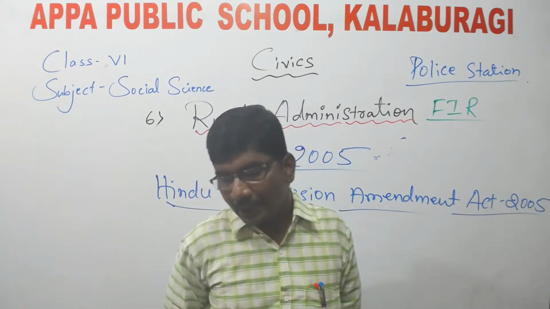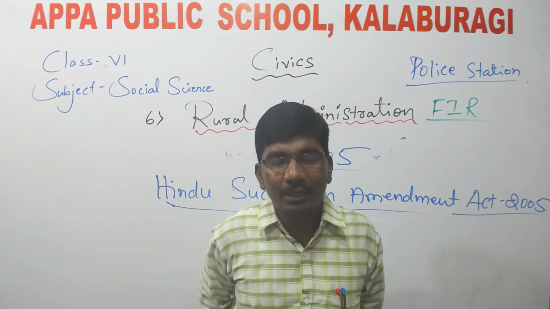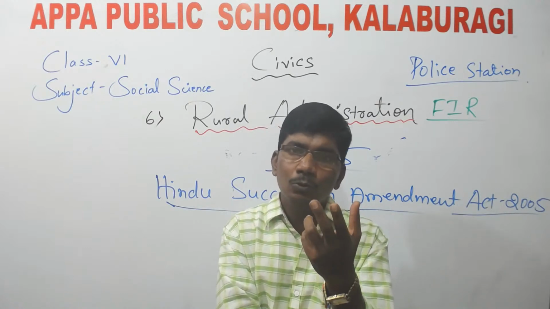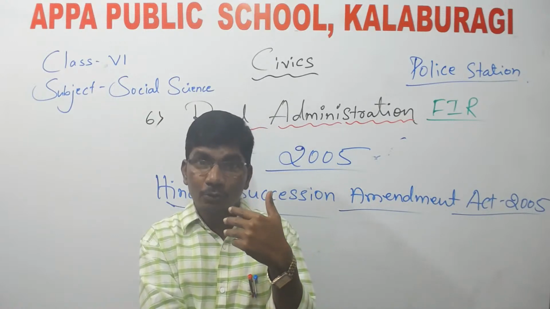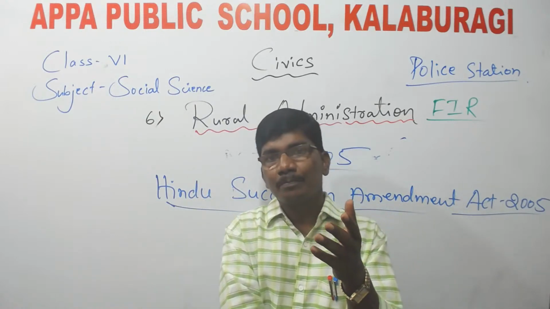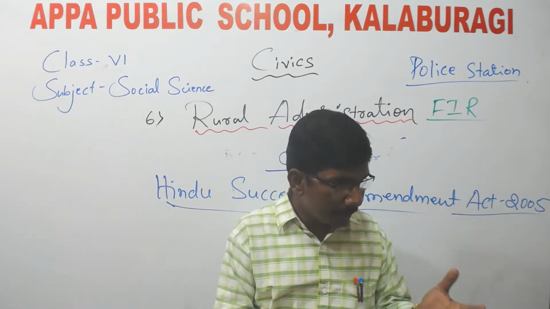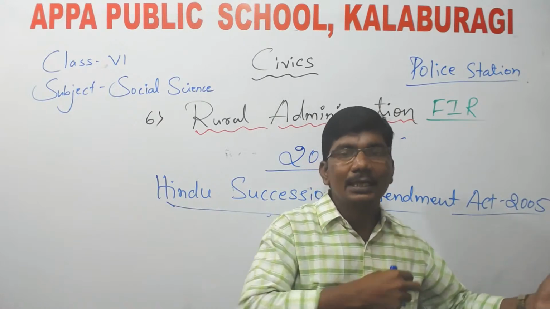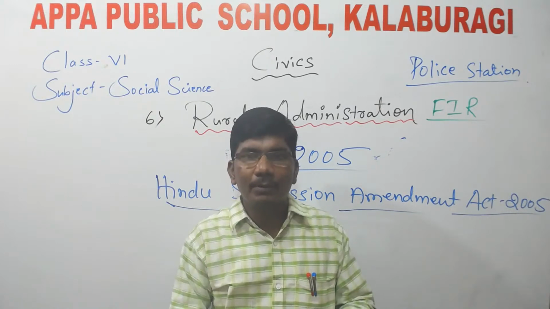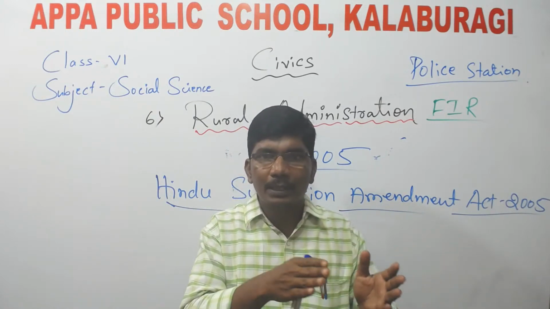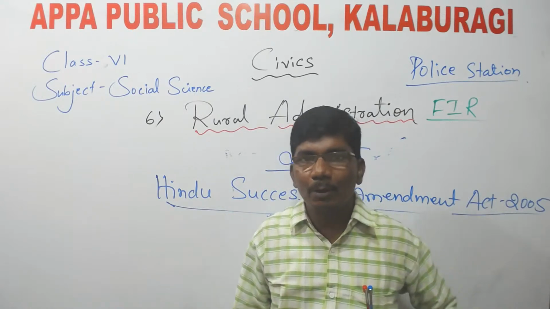For example, if the parents have two sons and one daughter, and that father has 10 acres of land, generally that 10 acres will be divided into two parts and given to the two sons. And what about the daughter? She is not getting any property.